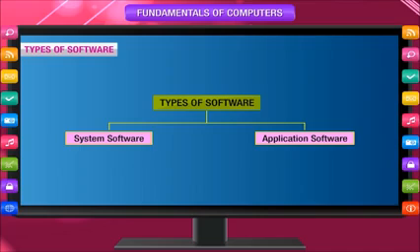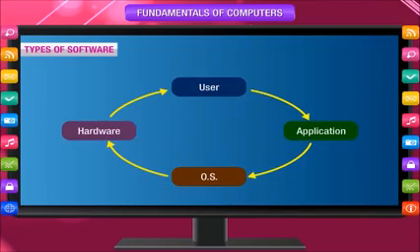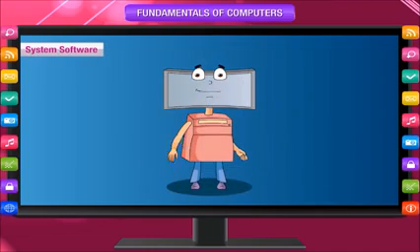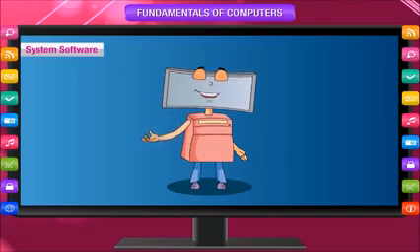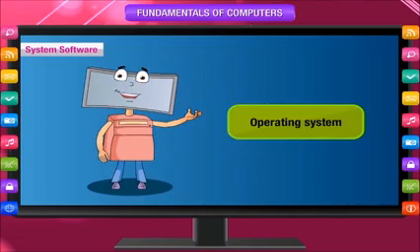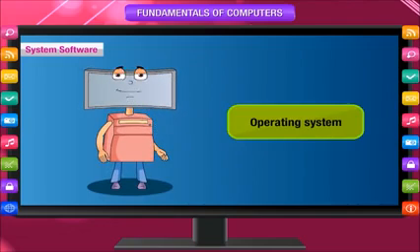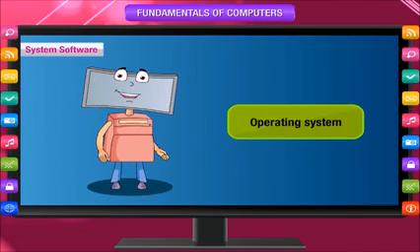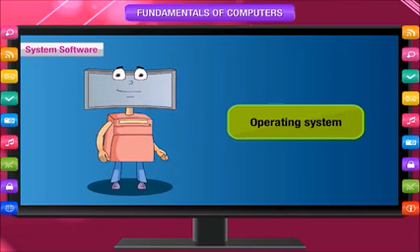Types of software. There are two types of software: system software and application software. User, application, operating system, hardware. System software. It is a set of programs that controls all the operations of a computer system. The operating system is a part of system software that makes the computer run. The operating system is a set of programs which controls the working of the hardware as well as the software.